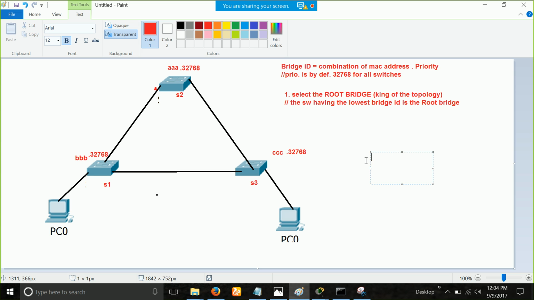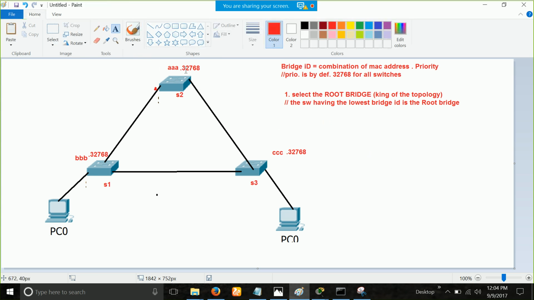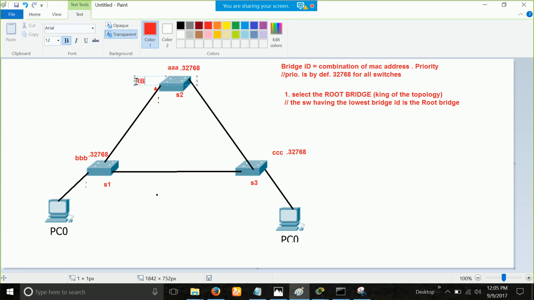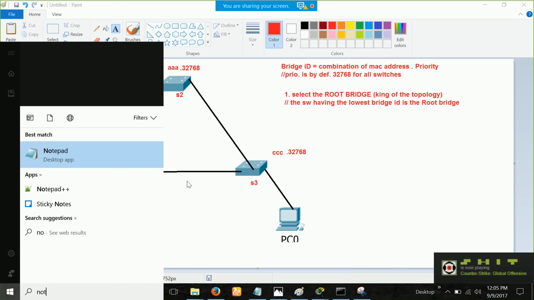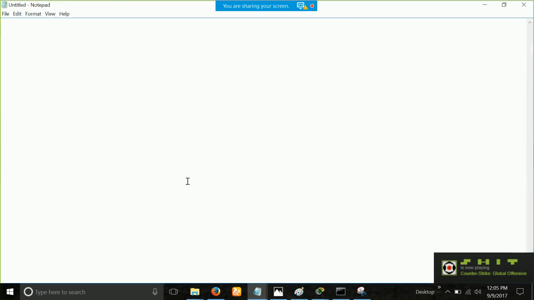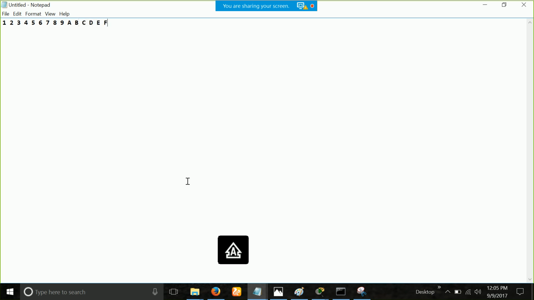So same thing, you will start from here. MAC address. So AAA, triple B, triple C. Which is the lowest? A, right? So switch 2 is the root bridge. It is as simple as that. And this AAA, triple B, triple C are in hexadecimal. Let me just show you the hexadecimal numbers. 1, 2, 3, 4, 5, 6, 7, 8, 9. Now it will be easier for you. A, B, C, D, E, F.